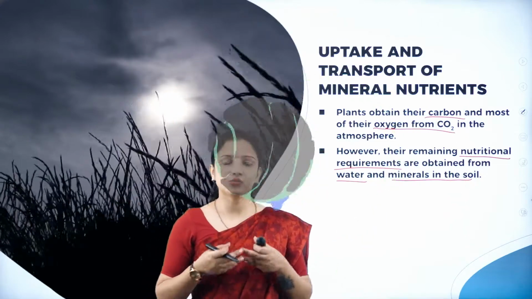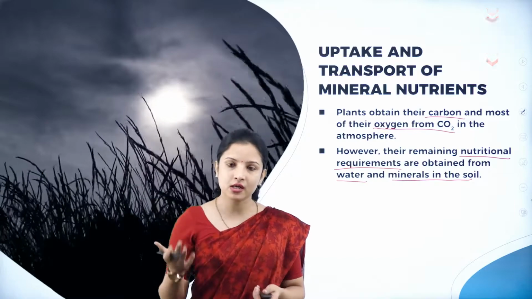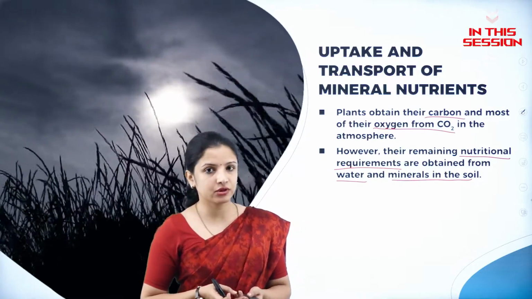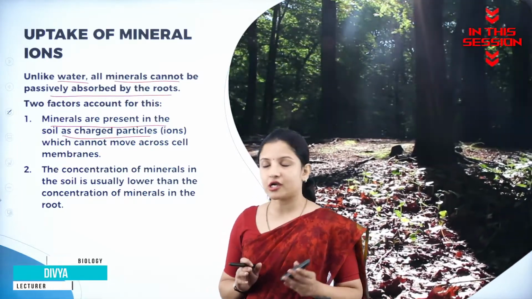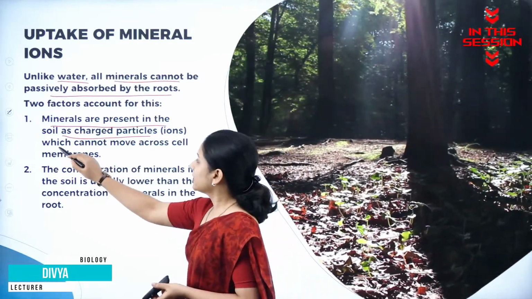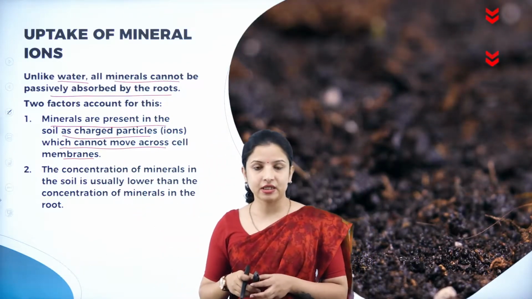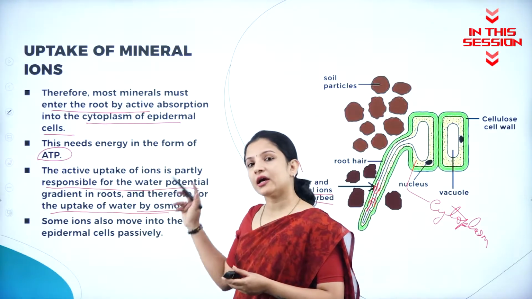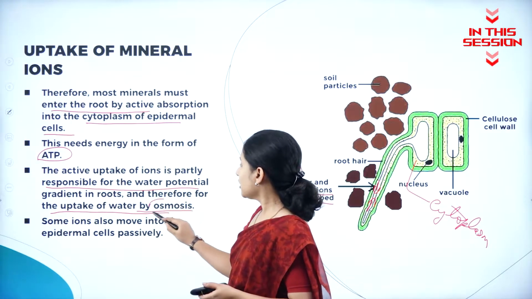When plants take up water, along with that certain mineral ions also enter into the plant. That is, will they enter through the leaves? No. These mineral ions are present in the soil as charged particles, and therefore they cannot move across the cell membrane very easily. So here what happens? Water has to enter into the plasma membrane by a process called osmosis.